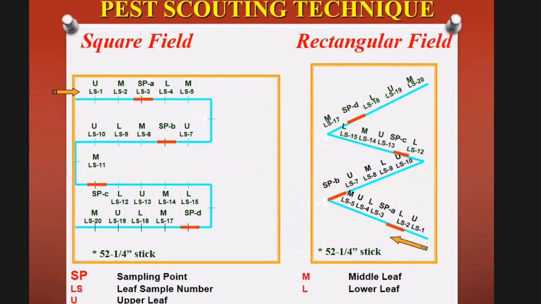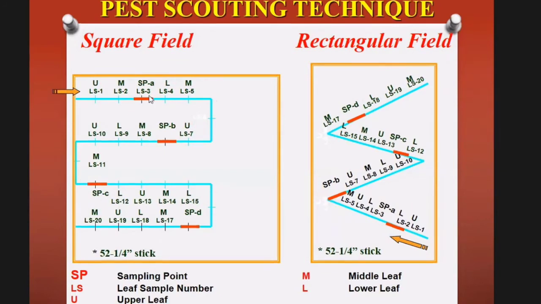For cotton pest scouting, there are two types of methods: one for the square field, one for the rectangular field. For sucking pests, first of all, you have to enter from one side and sample the upper leaf from one plant, the middle leaf from another plant, and the base leaf from a third plant. You have to observe at least 30 leaves from a 1 acre plot.